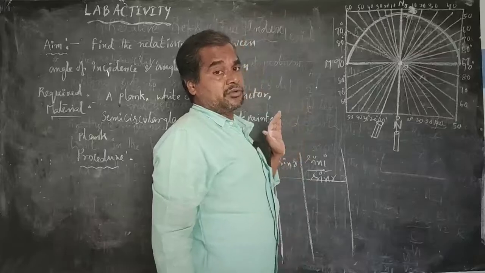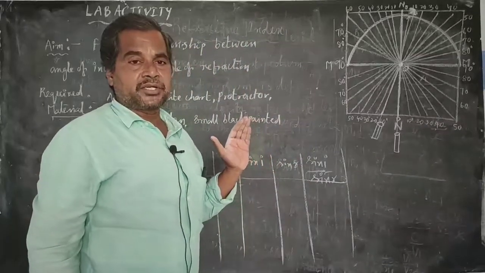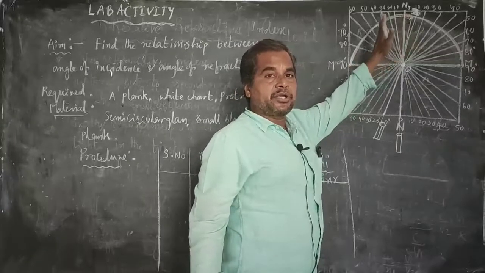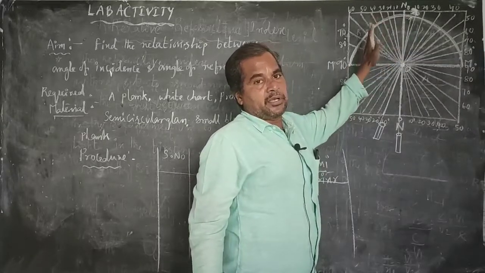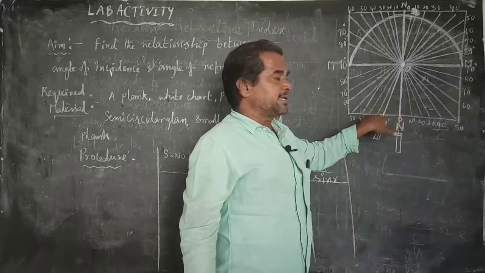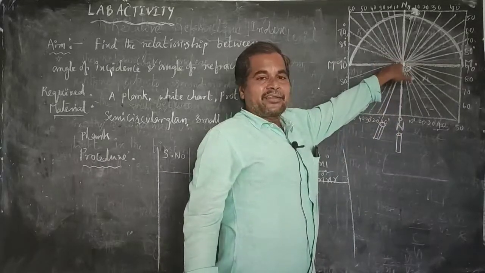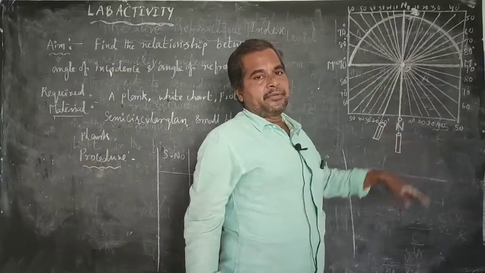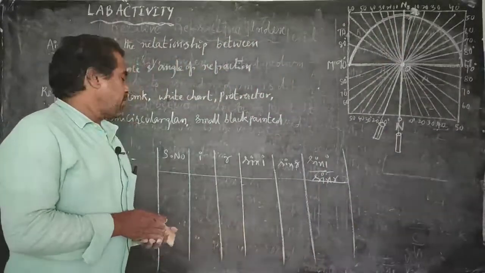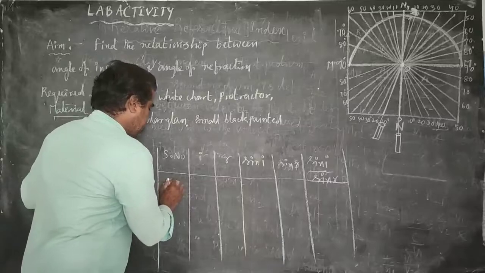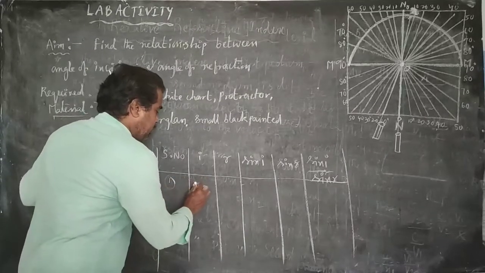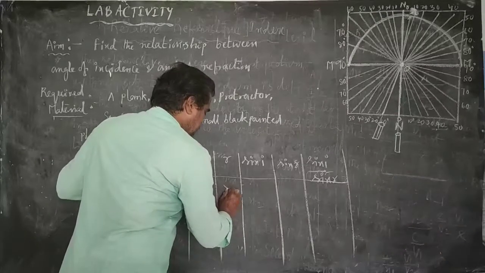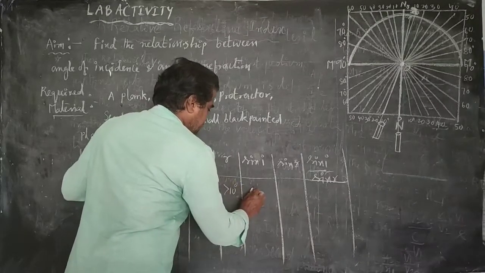We have already known that according to the definition of refraction, any light ray which passes from rarer to denser, the corresponding refracted ray moves nearer to the normal. Here the incident angle is 10 degrees, so it is very clear that the refracted angle must be less than 10. Tabulate these values in the given tabular column. I is equal to 10 degrees, R is equal to less than 10 degrees,